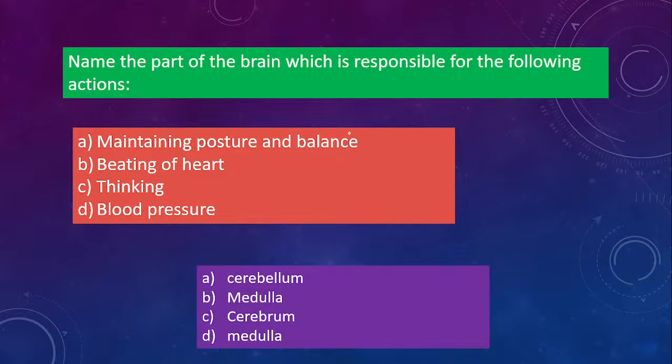Beating of the heartbeat is controlled by the medulla. That is your involuntary actions. Thinking is the cerebrum, blood pressure is the medulla. So involuntary actions will fall under your medulla, and posture and balance come under the cerebellum.